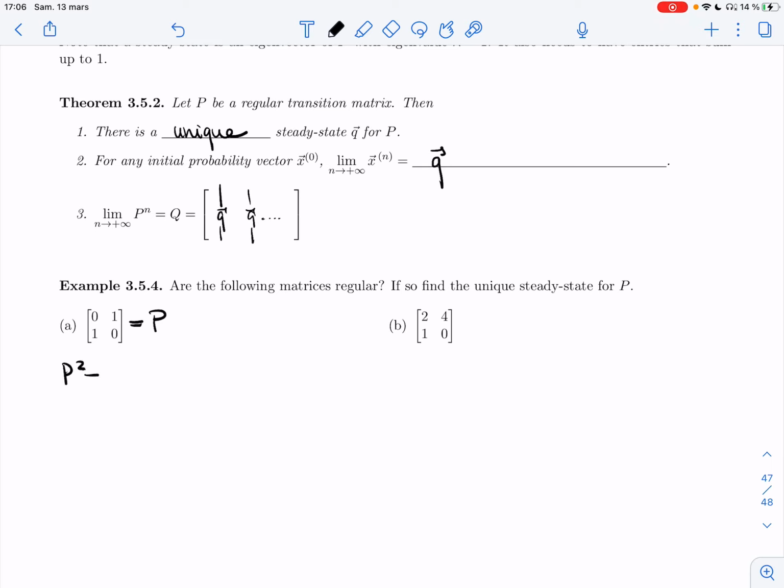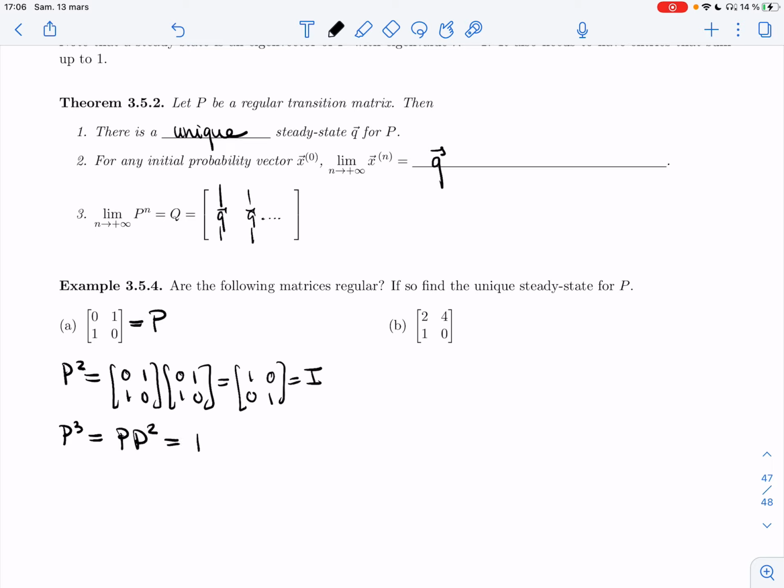So if I do P squared, I get 1, 0, 0, 1, I get the identity. Still has 0 entries. If I do P cubed, that's going to be P times P squared.